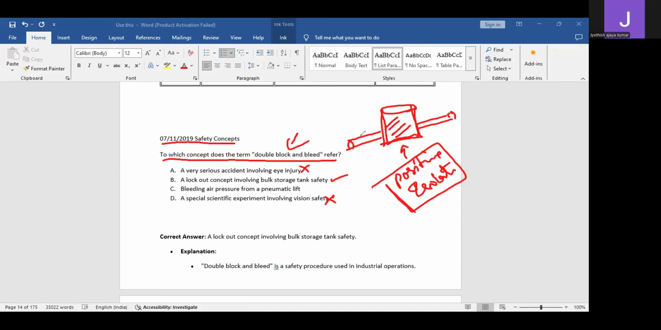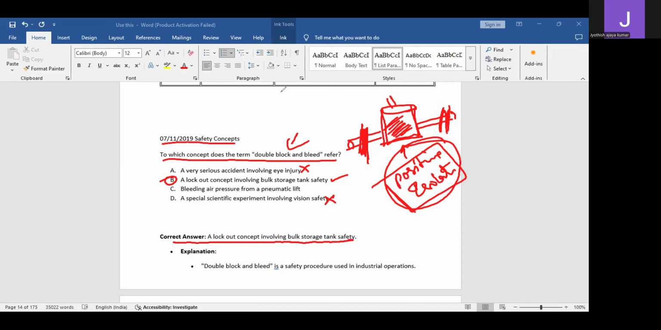The double block and bleed concept means that the inlets would be blocked, and whatever is inside, you would be bleeding it out. That means you will be flushing it out. Once whatever is stored inside has been flushed out, you will then block all the inlets. That is known as positive isolation. Only then is this tank fit for confined space activity. So this is the most appropriate answer. The correct answer is B, a lockout concept involving bulk storage tank facility.